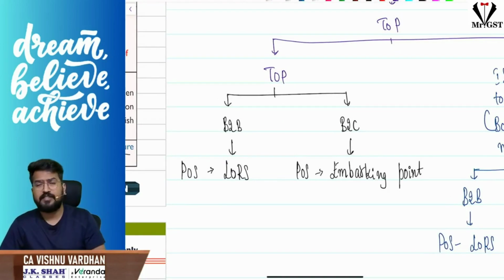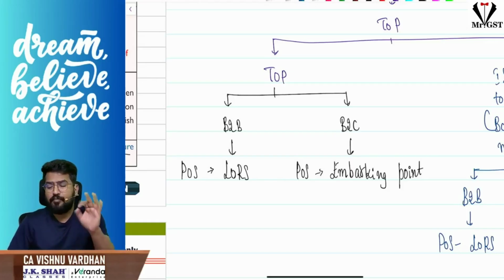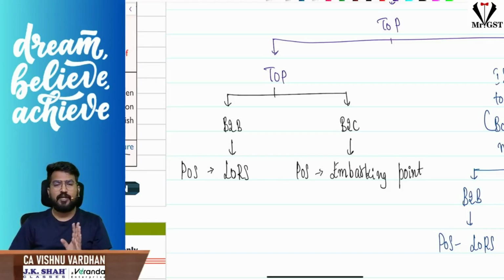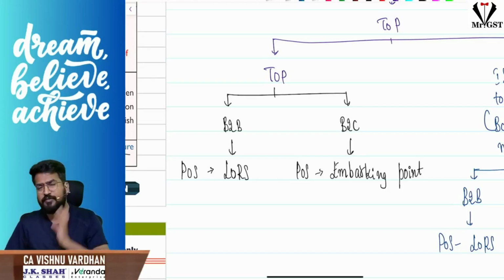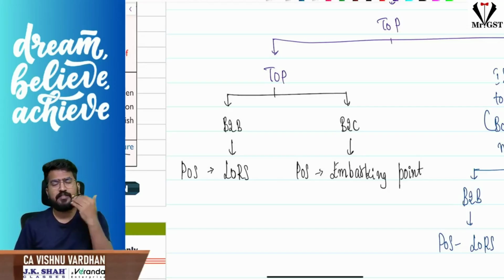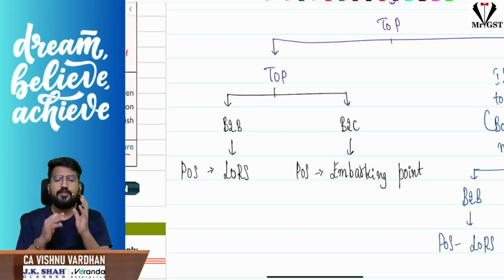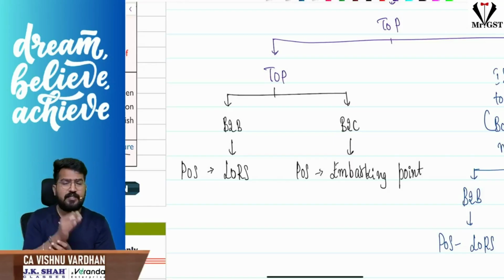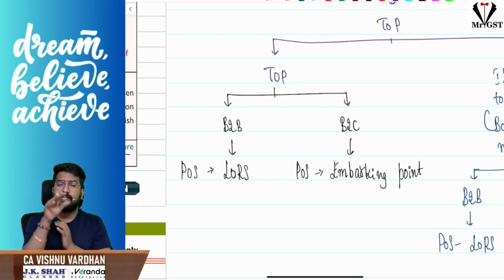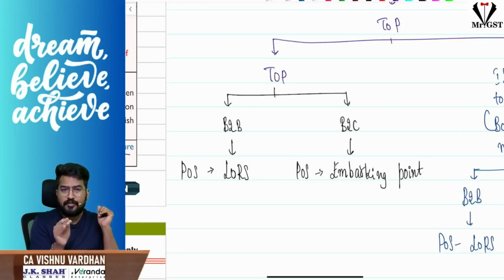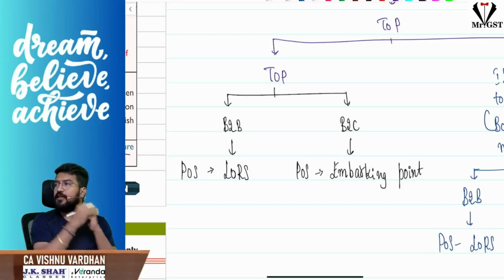If you are unregistered, where is the embarking point in that journey? For example, you are an unregistered person from Chennai traveling from Delhi to Mumbai. What is the place of supply? Delhi will be the place of supply because your embarking point is Delhi. So the point is, if the recipient is registered, where he is registered will be the place of supply. If the recipient is unregistered, then the place of supply will be the embarking point. Hope it is clear.